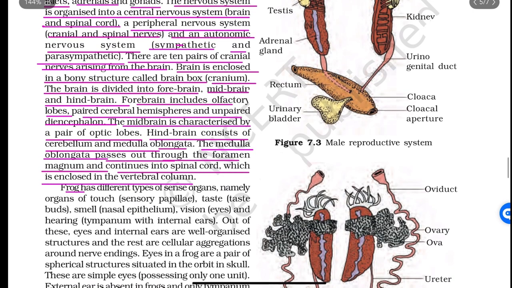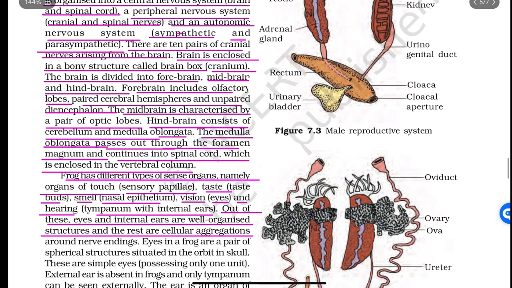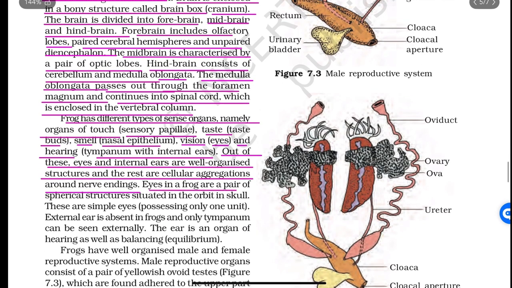column. Frog has different types of sense organs, namely organs of touch, sensory papillae, taste buds, smell, nasal epithelium, vision, eyes, and hearing, tympanum with internal ears. Out of these, eyes and internal ears are well organized structures, and the rest are cellular aggregations around nerve endings. Eyes in a frog are a pair of spherical structures situated in the orbit of the skull. These are simple eyes possessing only one unit.